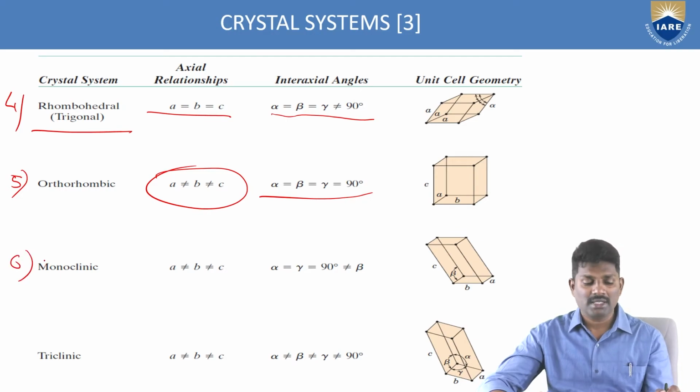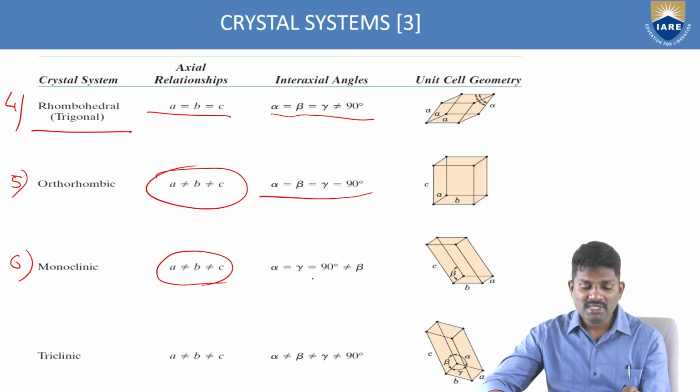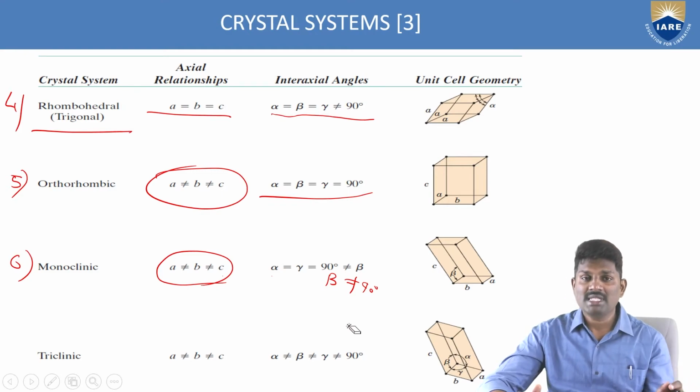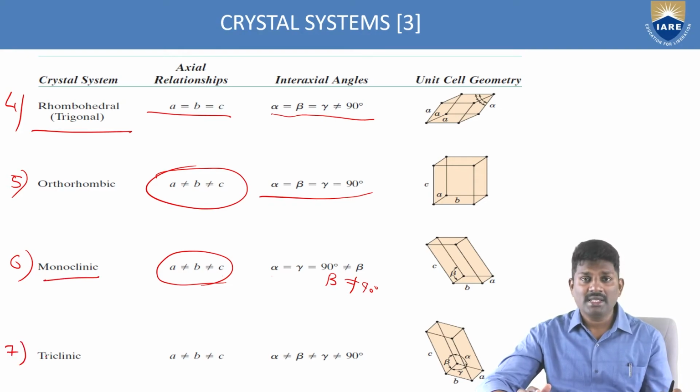And coming to the sixth category, you have the monoclinic. In monoclinic, again A is not equal to B is not equal to C, so you have different axial lengths. And if you see here, alpha and gamma are 90 degrees and this is not equal to beta. That means beta cannot be 90, it can be any degree other than 90, but alpha and gamma should be 90 degrees. If you have this type of thing in the crystal system, we get the monoclinic type of crystal system.